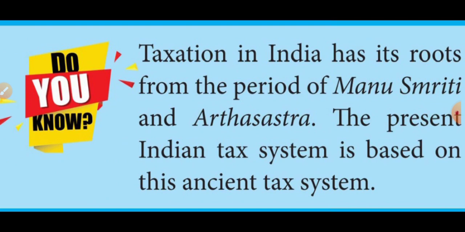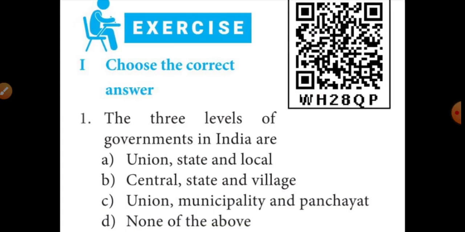Okay, now I am going to give some exercises. Take the book exercise page, students, page number 326. Choose the correct answer. First one, the three levels of governments in India are union, state and local. A option.